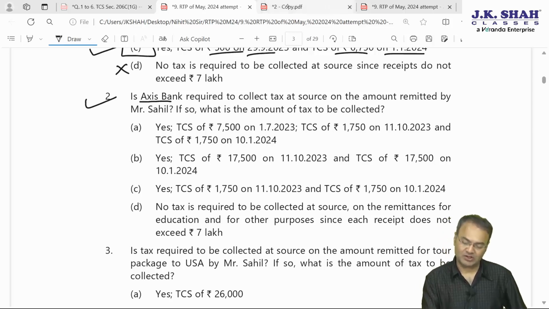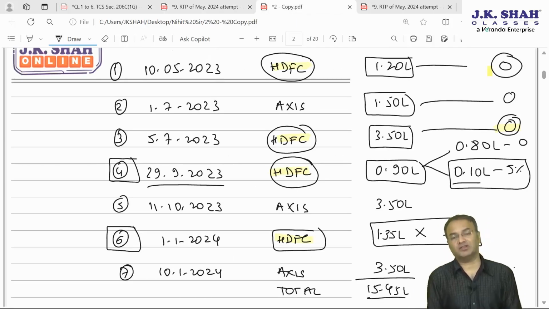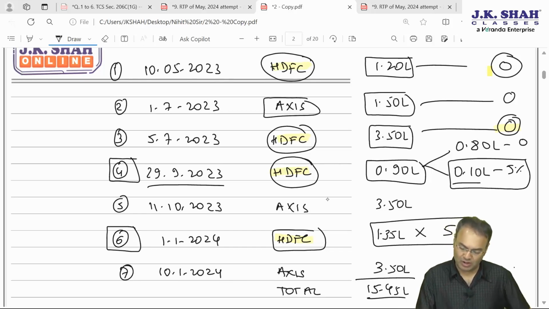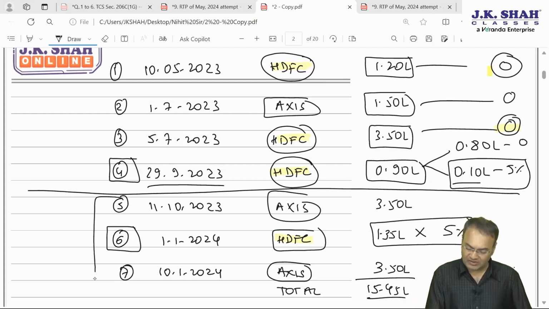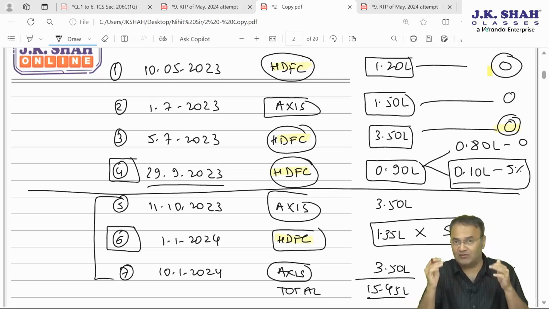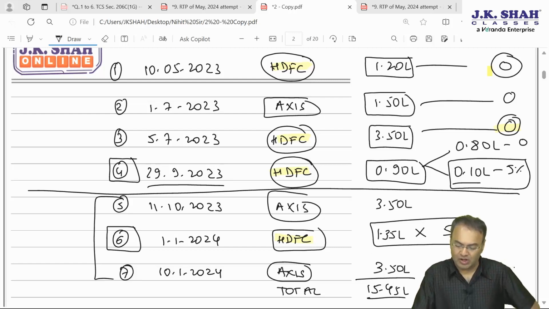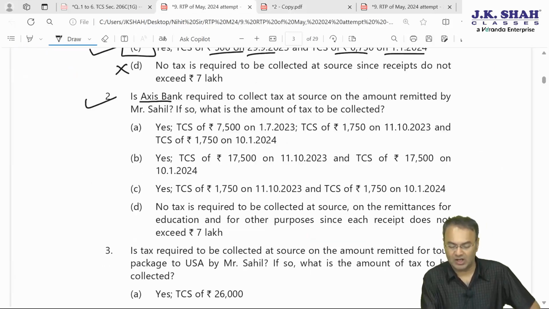As far as Axis Bank is concerned, again the same thing. We have 3 transactions of Mr. Sahil with Axis Bank. Which 3? Number 1, number 2 and number 3. Out of these 3, the 7 lakh limit gets exhausted here. Now, out of these 3, the last transactions, number 5, 6 and 7, when arranged in chronological order, Axis Bank 3,50,000, we'll have to see what the purpose is, and Axis Bank's last transaction 5 and transaction 7 both will be attracting TCS. These 2 transactions are for what purpose?